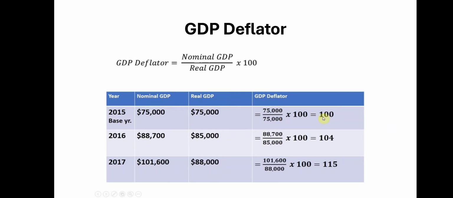Next, in 2016, GDP has increased to 88,700 US dollar as nominal GDP, but real GDP, which is based on the 2015 year's price, is 85,000 only. So now what is the GDP deflator? Nominal GDP by real GDP into 100, that is 104. It has increased 4%. Okay, 104.